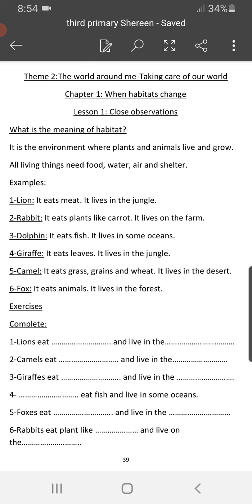All living things need food, water, air, and shelter. Yes, I eat, and you eat, and she eats, and so on. We all drink water, we all breathe air, but we have different kinds of food. We have different kinds of shelters. What is the meaning of shelter? It is the place that I can live in. I can hide in it from the rain, from the cold weather in the winter, and so on.